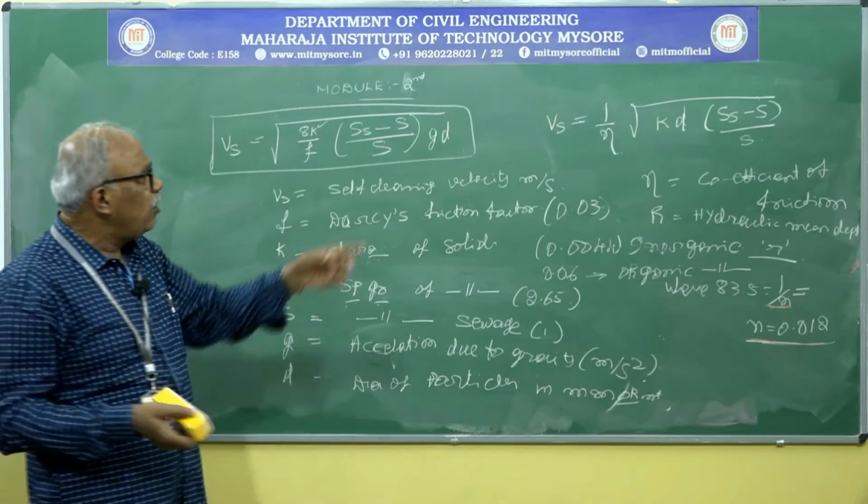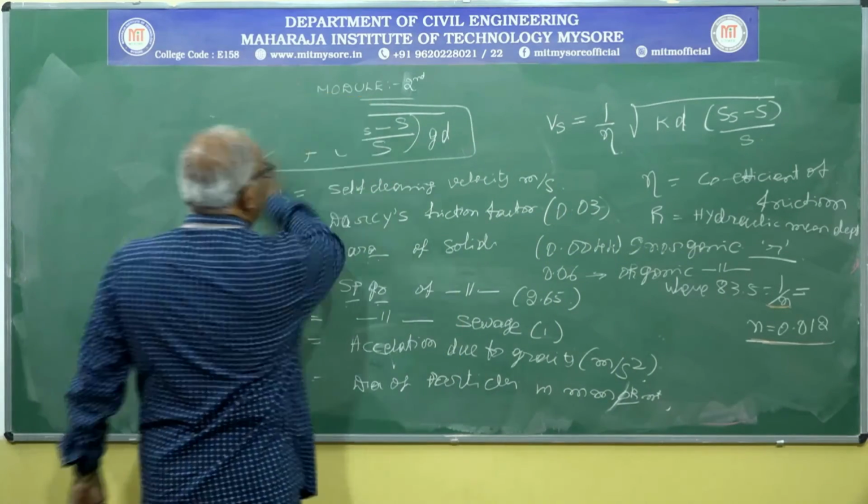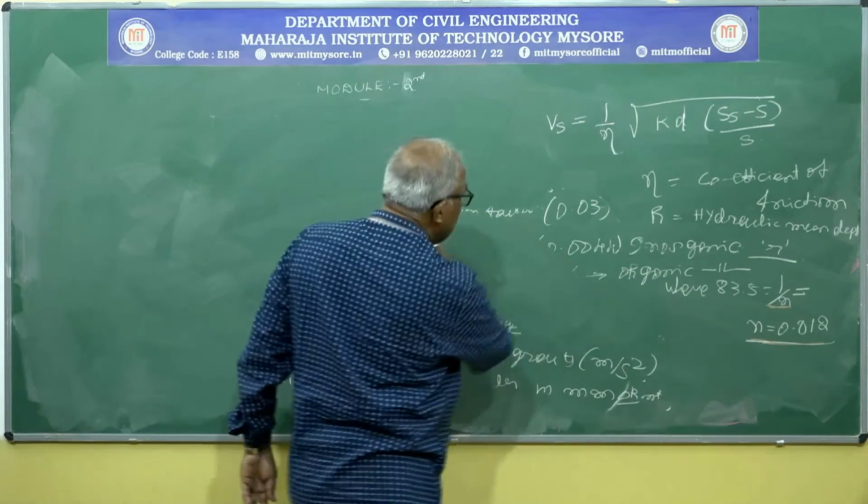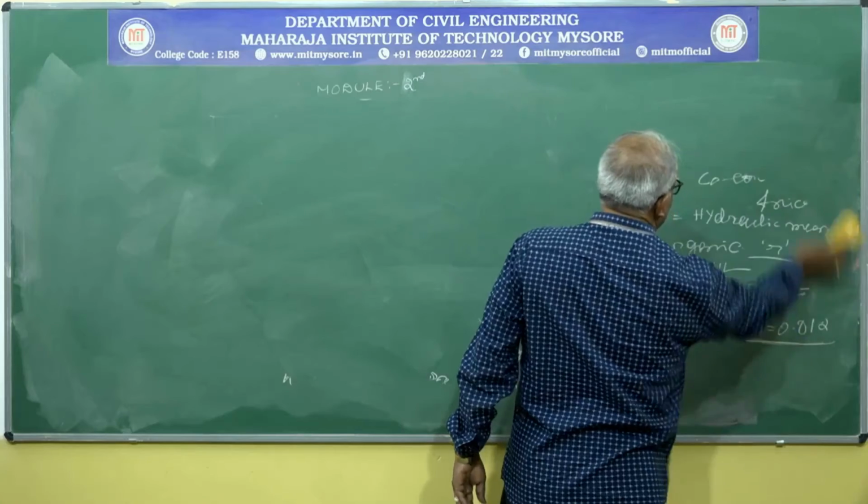And after maintaining this minimum velocity, what do you mean by maximum velocity?